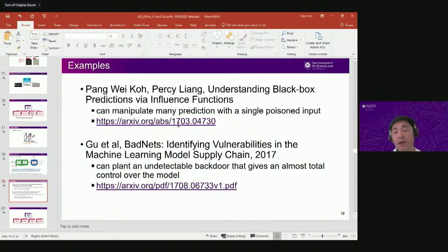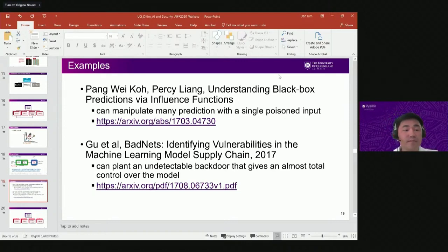It's this paper: it can manipulate many predictions with a single poison input. So it depends. If you have image data and the neural network is trained for a long time, then it's harder to deceive with a few samples. But if it's the MNIST data set, with one sample it might work sometimes. It doesn't always work, but it's possible.